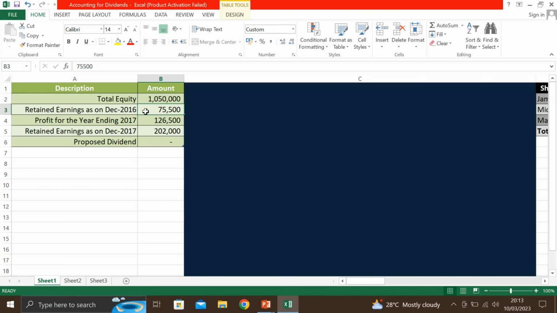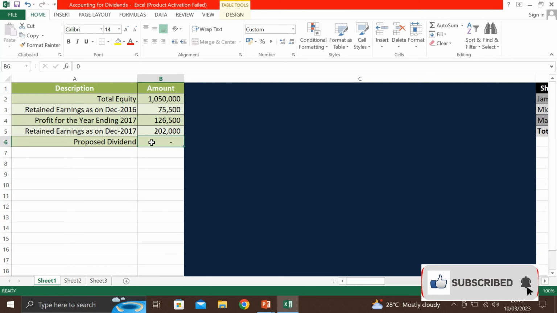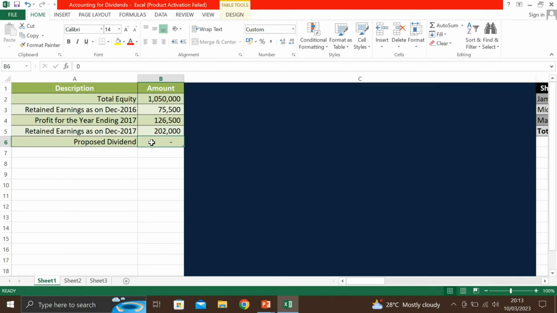Then we have retained earnings, opening balance, then profit during the year, 126,500. After that we have the closing balance of retained earnings, that is the opening balance plus the profit for the year during the year 2017. The proposed dividend amount is decided at the end of each year. When the accounts are finalized, the board of directors will have a meeting probably by January end or in February, whatever the date will be.